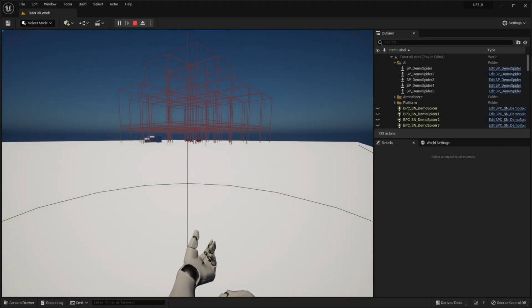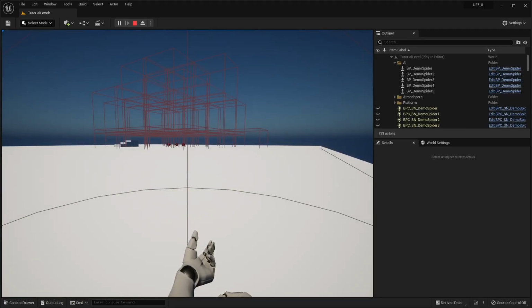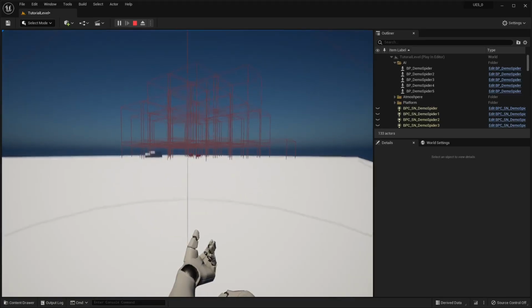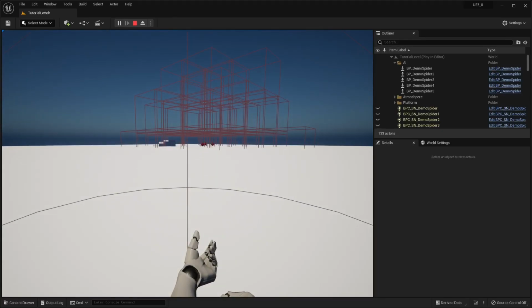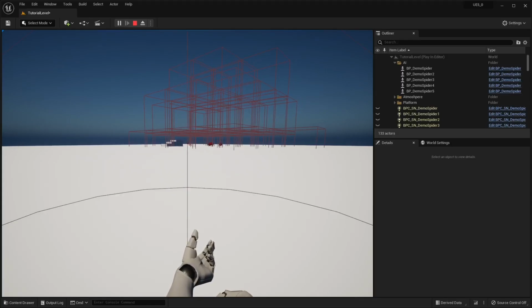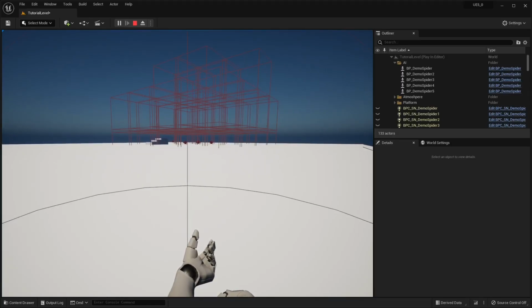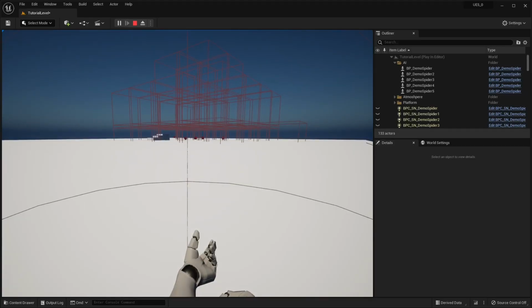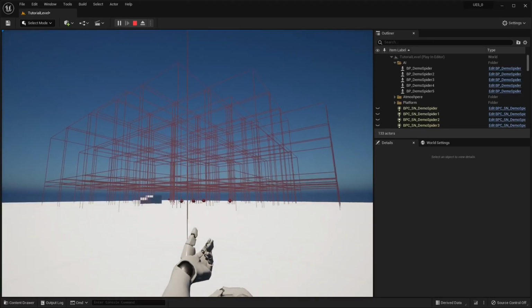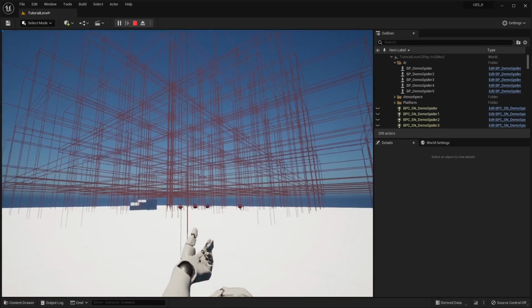And see, those are not 6 blocks, each block's 1,000. So we should have 6 blocks out, which we don't, because of the distance that we are from the invokers. So I'm going to walk towards them and we'll see more blocks getting generated around them. And there's another guy way out there that we're too far away from for it to generate navigation blocks around it. So I'll just walk towards them. We'll see more and more get generated as we get closer.